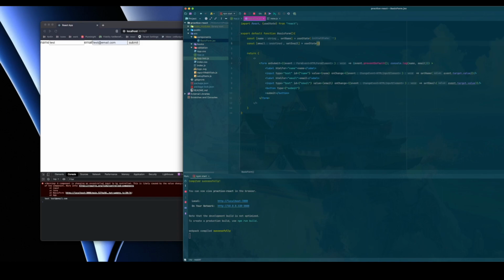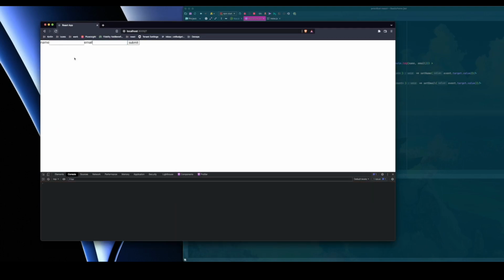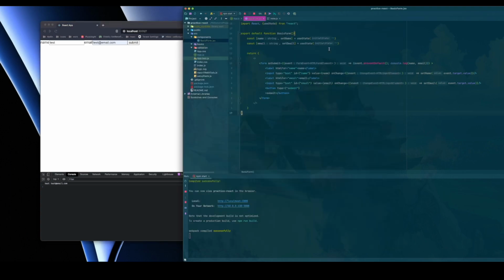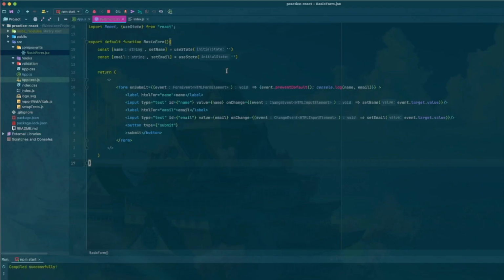So if we pass in an initial state here, okay, and we do that, now let's refresh. Now let's type in our test email, and hit submit. Notice our error goes away because it's not an undefined value anymore. It's just an empty string that we're changing to another string. So that's how you get rid of that particular error.